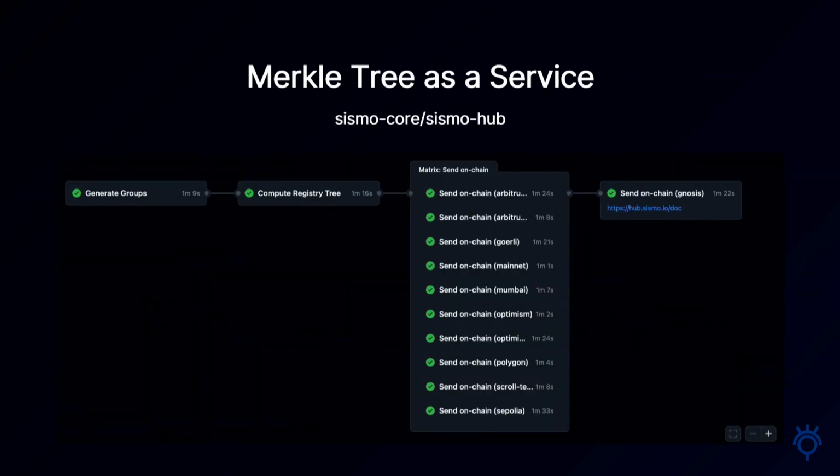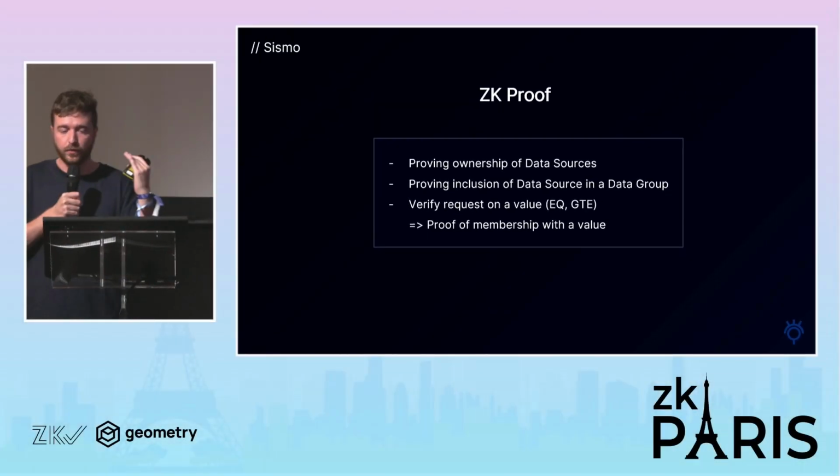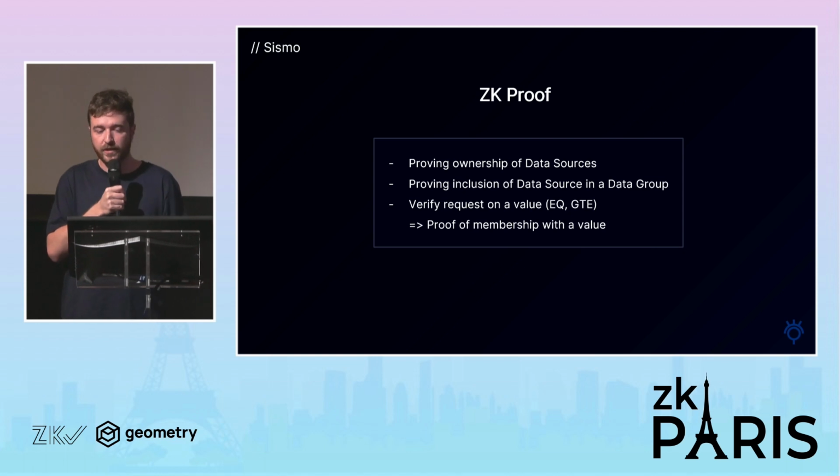So we have a whole Merkle tree as a service infrastructure to scroll and update these groups, these data groups, at a daily frequency. So we have around 1,000 groups for now. The community has created what we call data providers to fetch data from different sources. And it's automatically computed and sent on chain whenever it's updated. So in the zero knowledge proof we are proving ownership of data sources.